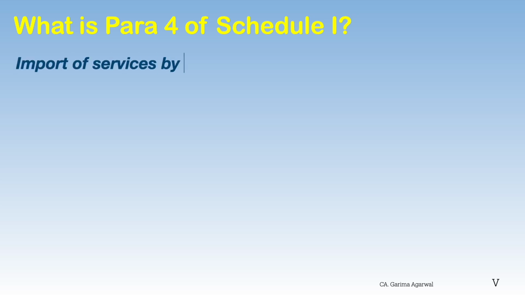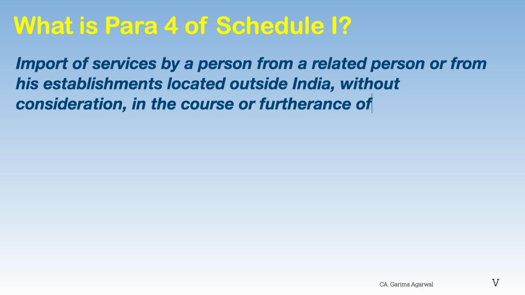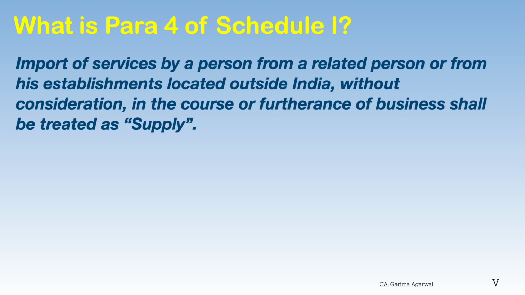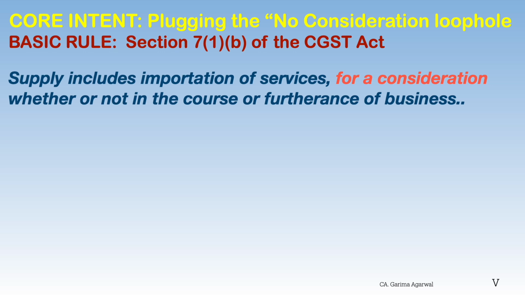The provision says import of services by a person from a related person or from his establishment located outside India without consideration in the course or furtherance of business shall be treated as supply. That means it applies when a person imports services from a related person located outside India or from another establishment of the same person outside India. So this condition requires that this supply should be only done if it is in the course or furtherance of business. Now let's understand the intent of having this provision here.